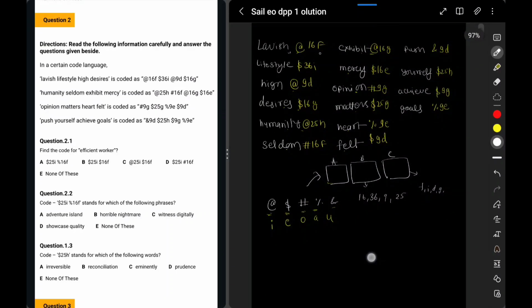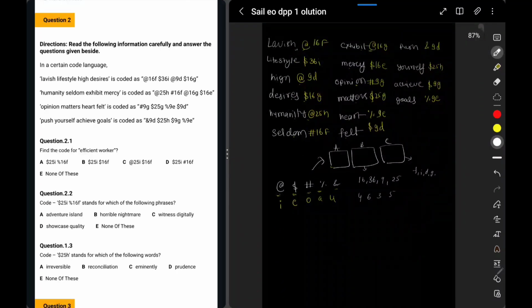So now let's look into these numbers 16, 36, 9, 25. Here I am getting a clear idea that these are all squares of some numbers, 4, 6, 3, 5, right? Okay, so now I just want to see what relation it is. So take the first number 16. 16 is here, 16 is here, 16 is here, a lot of places, right? And let's try to check whether these numbers 16 or 4 is the number of alphabets: 1, 2, 3, 4, 5, 6. No, right?